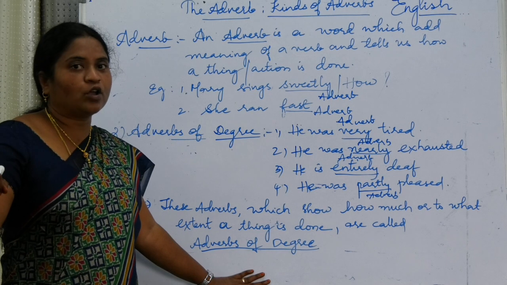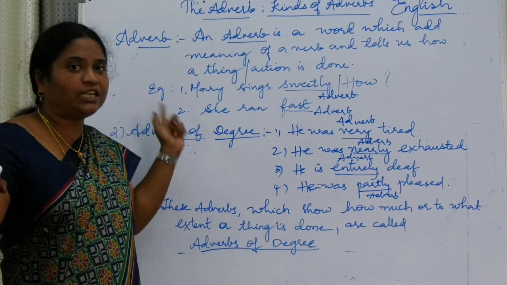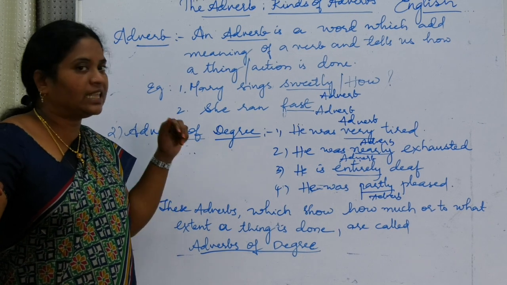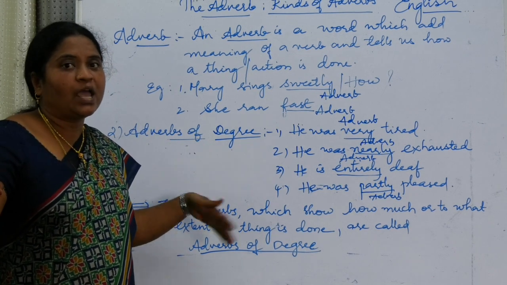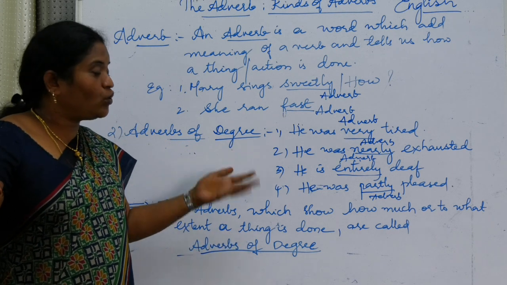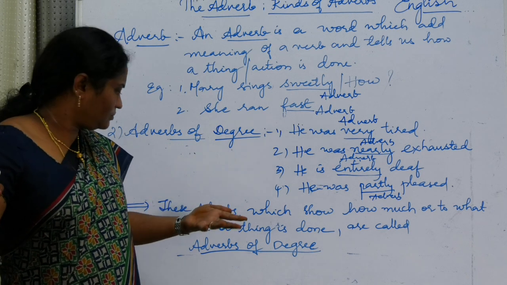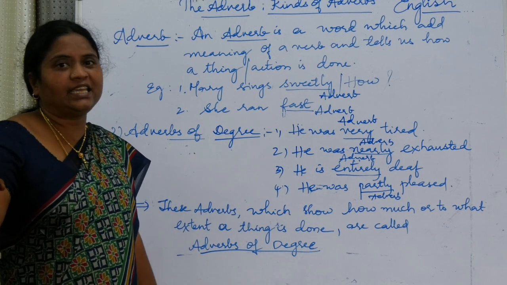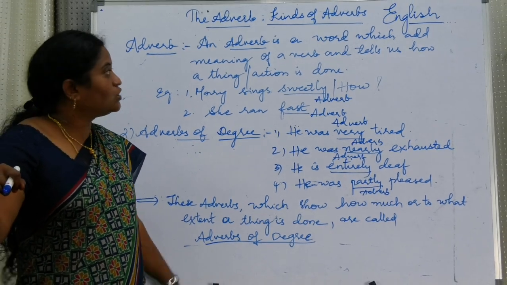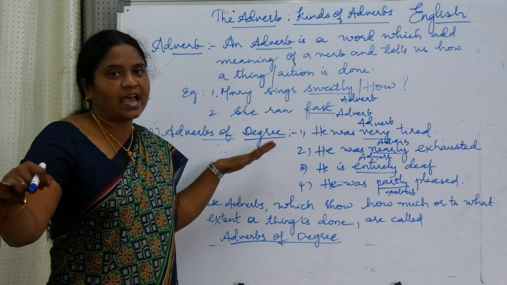Okay children, hope you all have followed. So what is an adverb? Adverb is a word which adds meaning to the verbs. Okay, it tells us how the action is done, when the action is done, where the action is done, and up to how much an action is done. How much or to what extent a thing is done. Okay, so this is all about adverb and kinds of adverbs.